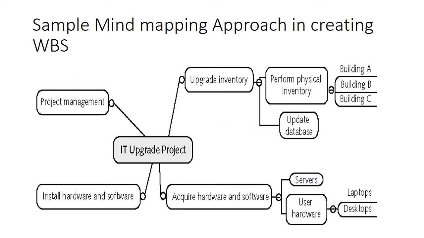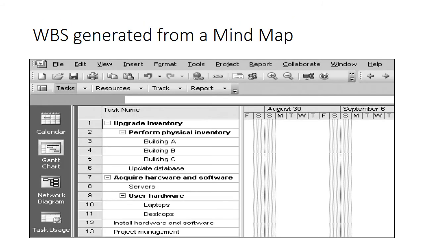So this is a mind map. So the main project is IT upgrade project. So we are going to look at the project management side, installation of hardware and software required in it. So how are we going to acquire it, buy those hardwares, upgrade the inventory. So all that comes to mind, you link it to the main project and keep on drawing. So once the mind map is completed, then you and your group will have a better understanding of it.